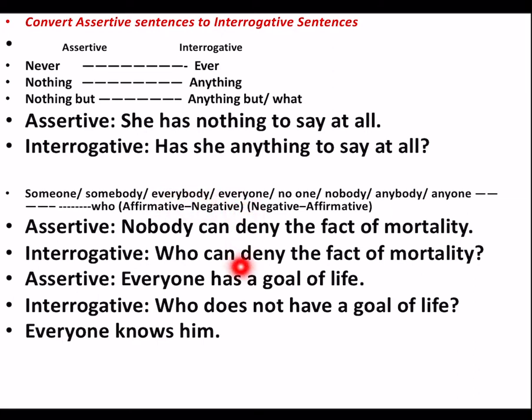Who doesn't know him is your answer. We make the sentence negative as well. So basically we have to follow all these rules that are listed over here. We have to make the sentence negative if it is positive, if it is affirmative, and positive is one and the same word. So if the sentence is positive, we make it negative, and if negative, then we make it positive.